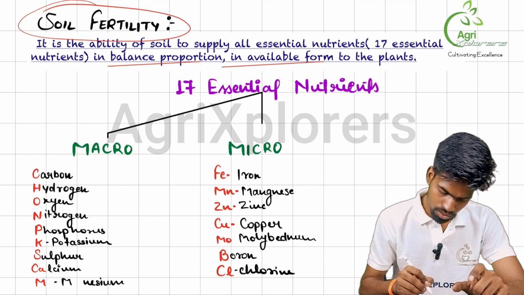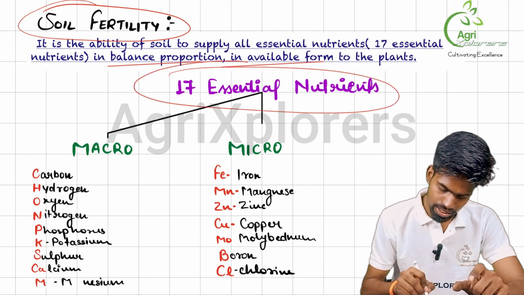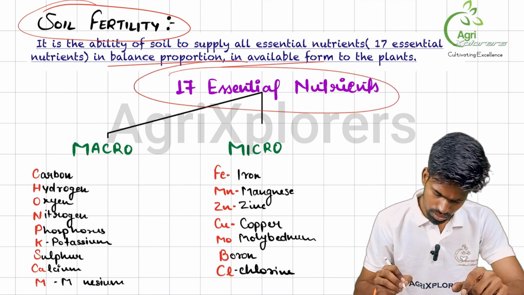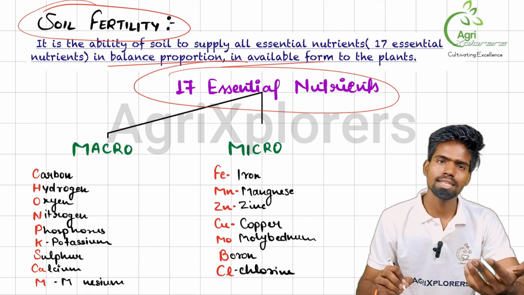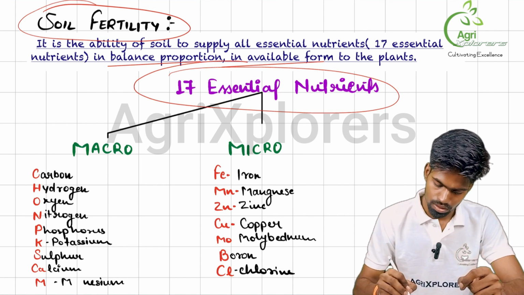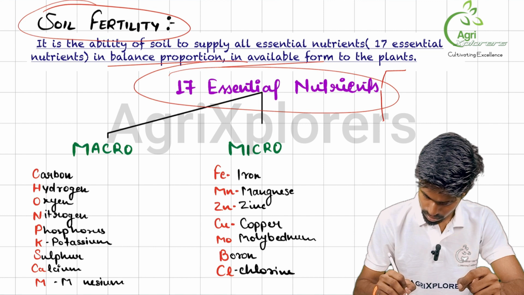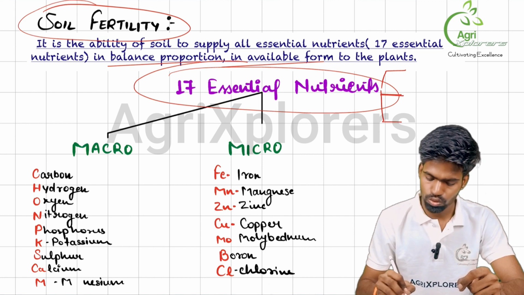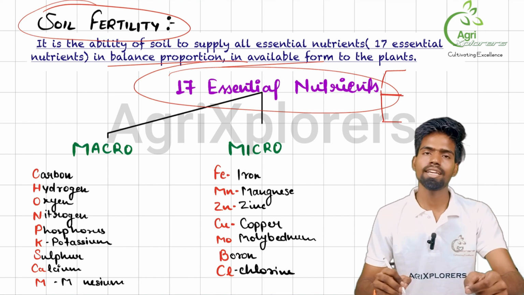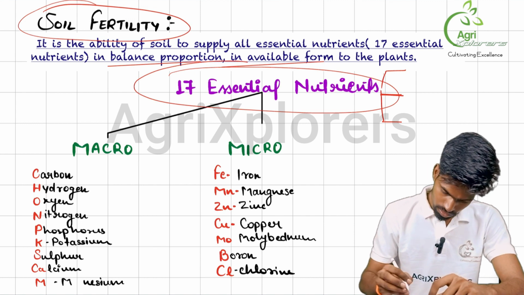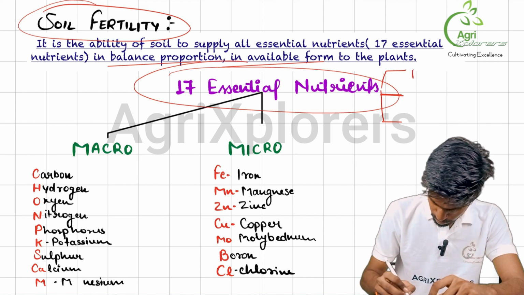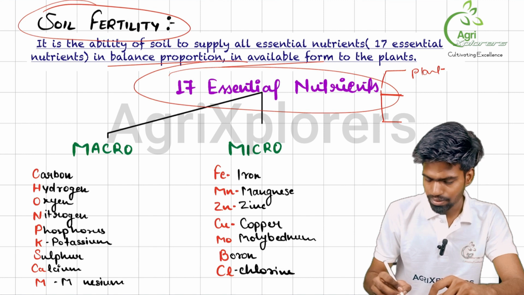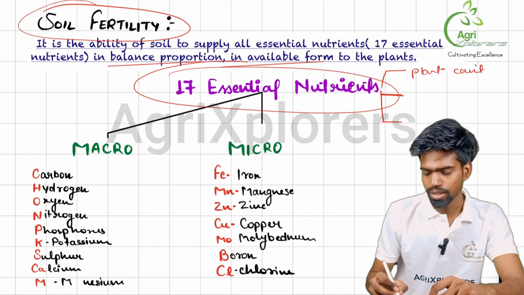Okay, so there are 17 essential nutrients, as you all know. So how does this word essential nutrient come about? There are 3 criteria to confirm the essentiality of a nutrient. Firstly, plant can't complete its life cycle without the nutrient.